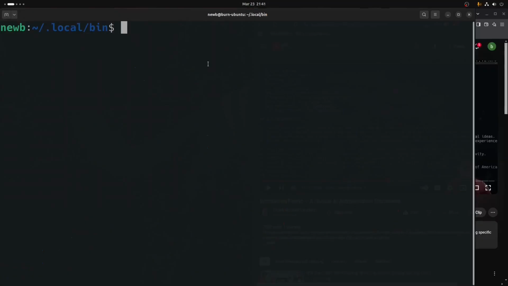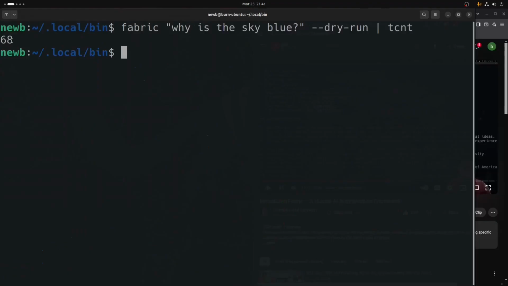And so that being said, I would always take the token count of what you're going to send to the LLM via the Fabric whatever dry run, and then you pipe that to our token counter, and that will give you the tokens that you know you're going to be sending in the LLM payload. We'll just do a real example here. That'll send about 68 tokens, and then whatever we expect the response to be, which with this one, let's guess somewhere around 500 or 600 tokens. And with something very, very small like this, we don't even worry because we know we have a context window default of 8,000 plus tokens.